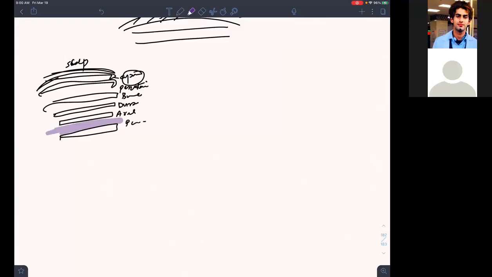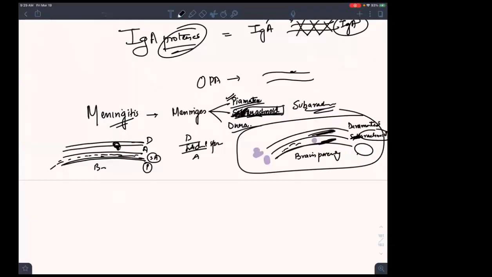Subarachnoid space. What is this space? Subdural space. Where is the CSF? Here is the CSF. If you see the clinical features of this patient, of the patient of Neisseria meningitis.